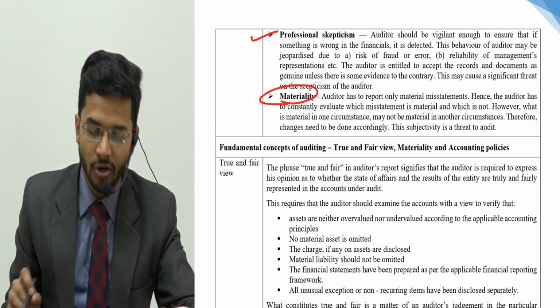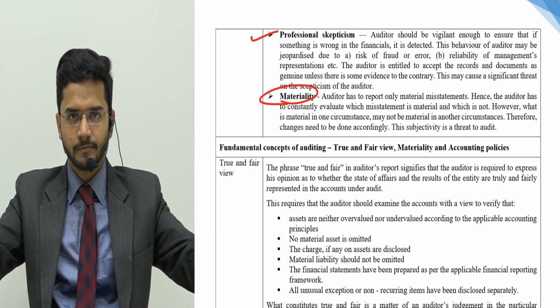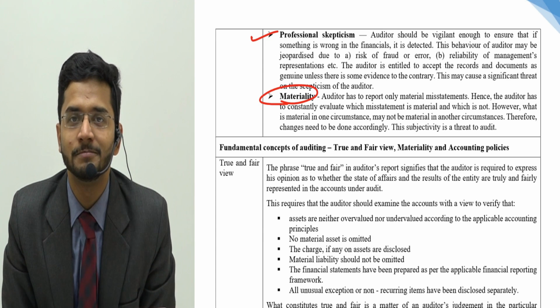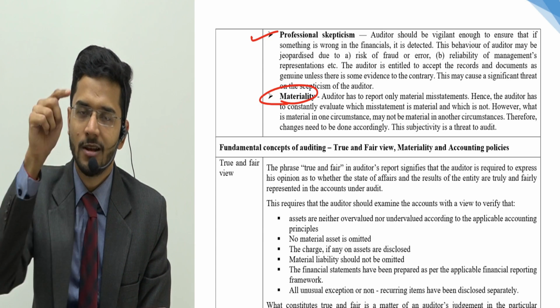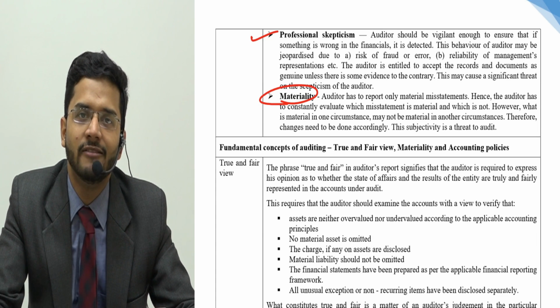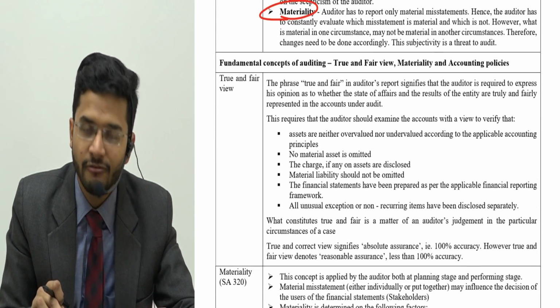Then materiality. Auditor only reports on material transactions. Material means most important. Now the less important transactions are generally not looked at by the auditor. What if those less important transactions have got the error? Then we stand a risk of having a wrong audit opinion. So these are the inherent limitations of audit.